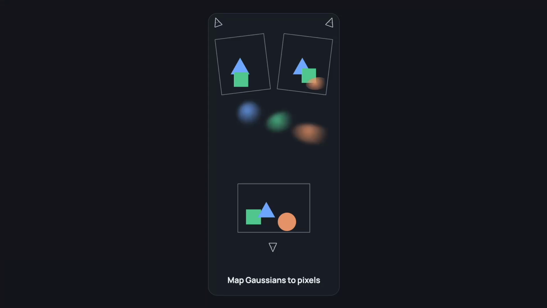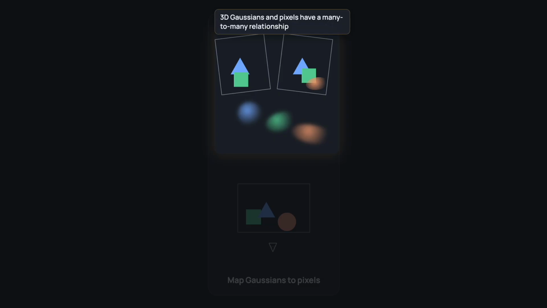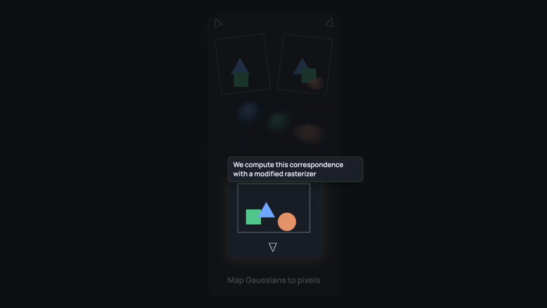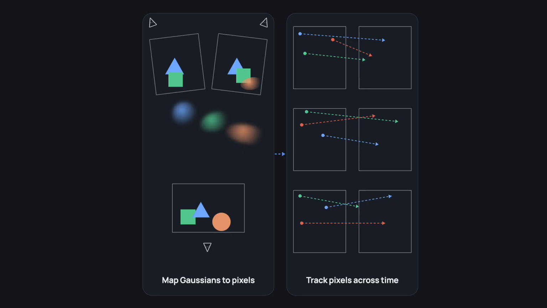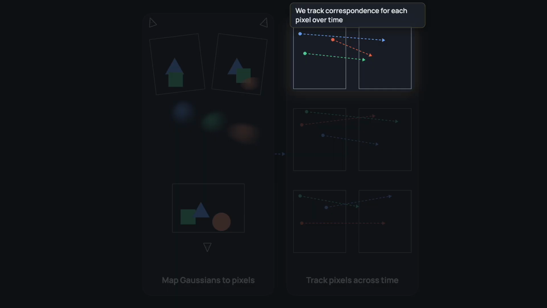This panel shows cameras, image planes, floating Gaussians, and the rasterized result. 3D Gaussians and pixels have a many-to-many relationship. We compute this correspondence with a modified rasterizer. We then compute correspondences for each pixel in each view. This tells us which pixel in the current frame went where in the next frame.